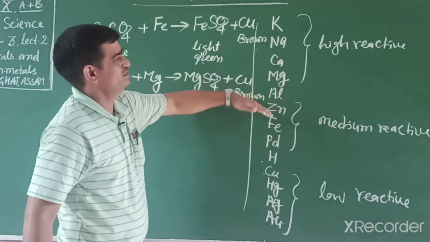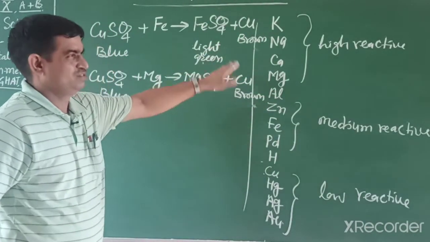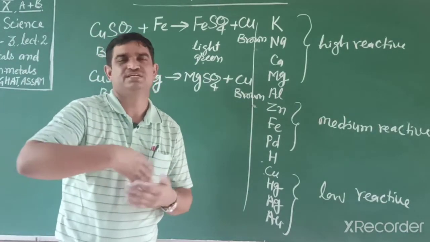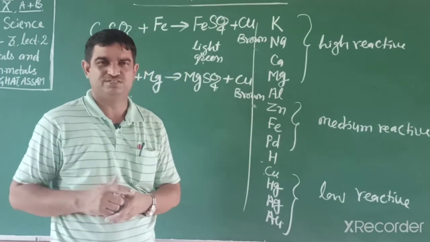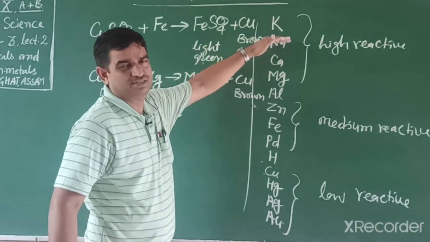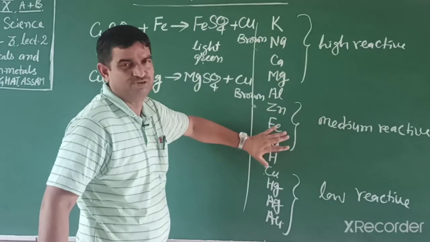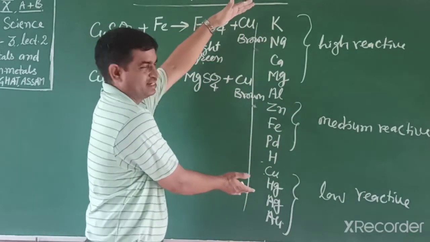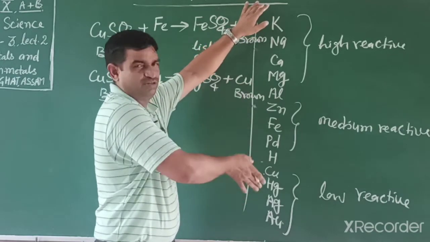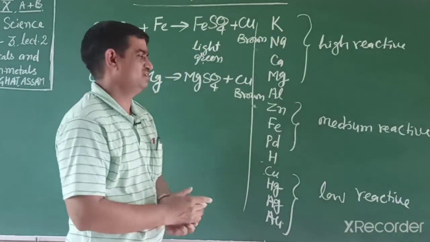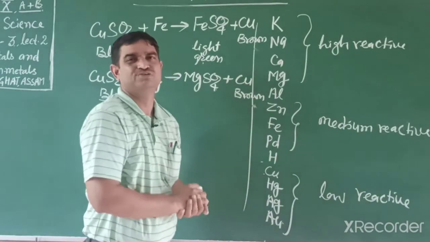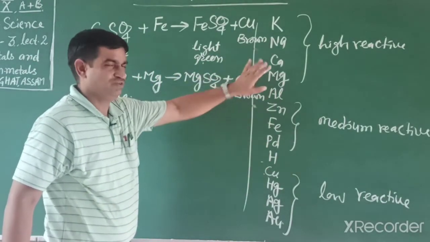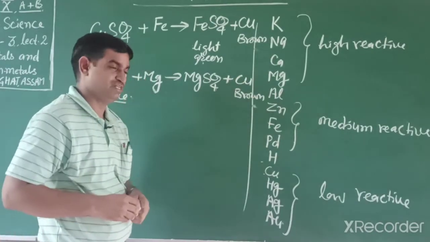So we can arrange metals in increasing order of reactivity. In your exam, a question may come with the following metals: which is displaced and which is not displaced. So an upper element displaces a lower element, you have to remember this. In our 10th class only selected metals are included, because there are many metals and some others between these also, but you have to remember only these. So this reactivity series is very important.